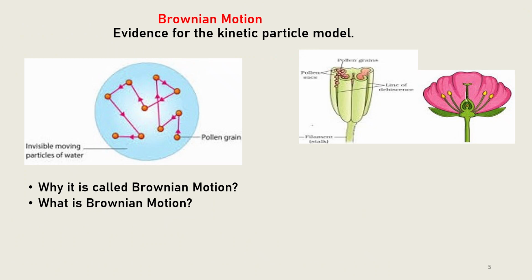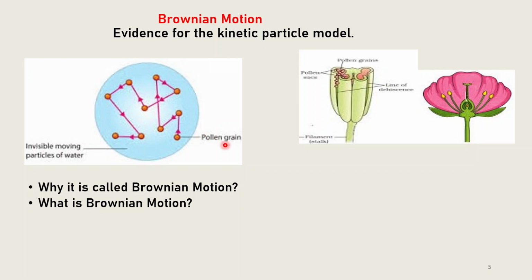We can take the evidence of kinetic particle theory from Brownian motion. Here two questions arise. What is Brownian motion and why is it called Brownian motion? In 1827, the Scottish botanist Robert Brown noticed that pollen grains in water move continuously in a zigzag way.